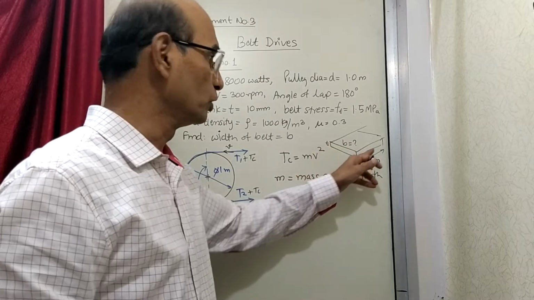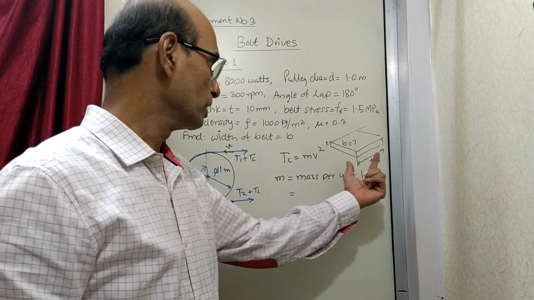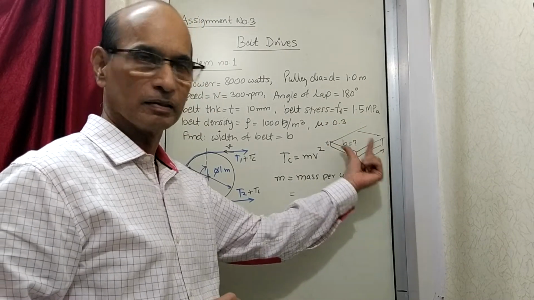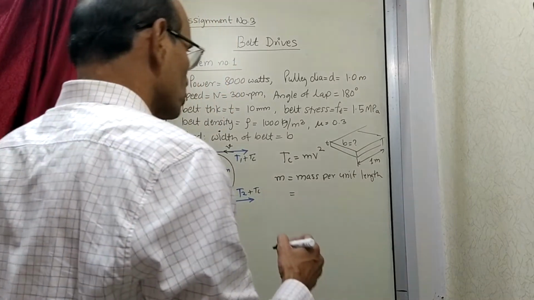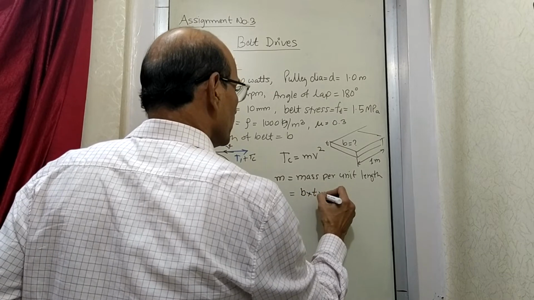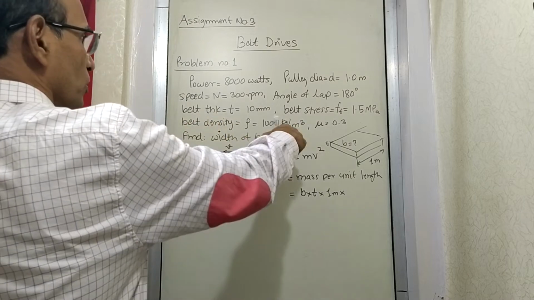So B into T into 1 meter length, that is the volume of the belt whose length is 1 meter. And then what is the weight of this 1 meter length? That is what is required here, mass per unit length. So we say that it is equal to B into T into 1 meter into the density of the belt, rho.